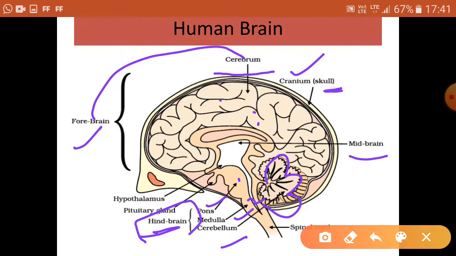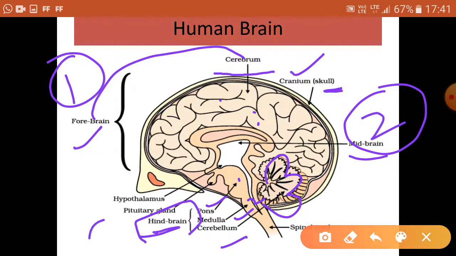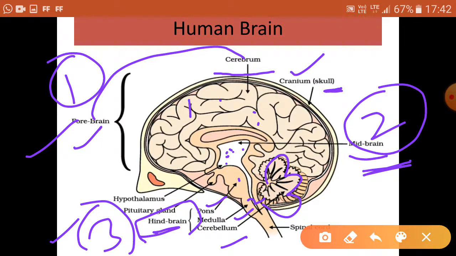So in this slide we have learned that brain is divided majorly into three parts. One is forebrain, second is midbrain, and third one is the hindbrain. Midbrain connects forebrain with the hindbrain. You can see this is the connecting link between forebrain and the hindbrain, and this posterior part is the hindbrain. In hindbrain we have got pons, medulla and cerebellum, and forebrain has an important part called cerebrum. This one is cerebrum, that is the part of forebrain, and this one is the flowery structure, the cerebellum, which is the part of hindbrain.